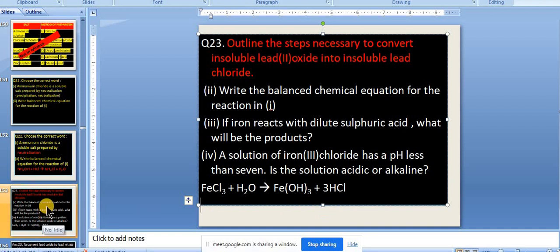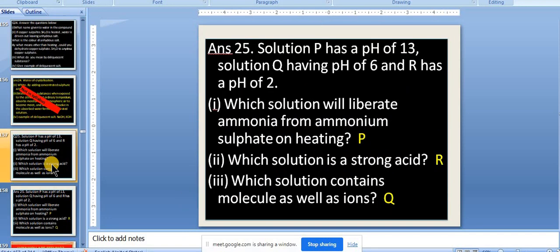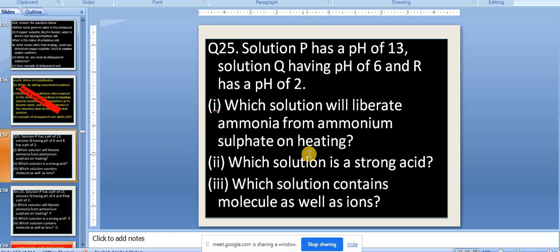Okay, fine. No, not above 7, my dear. Nimish, it is less than 7, right? Okay, yeah. We can ask this question. P is pH 13, Q is pH 6, and R is pH 2. Please read the question carefully and give the answer.